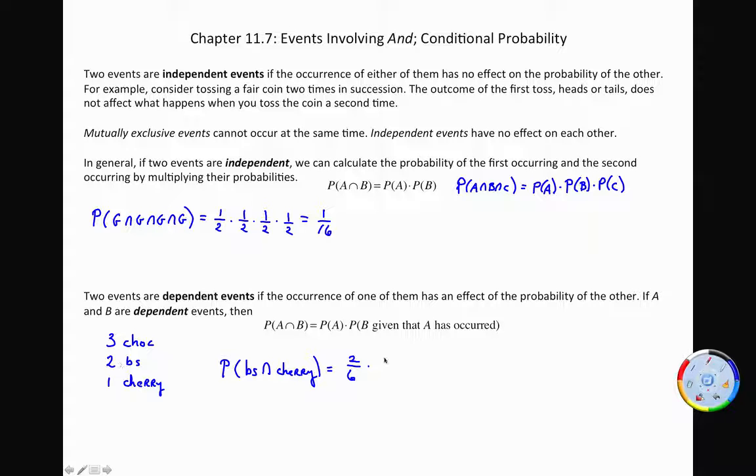So there's still 1 cherry, but now there's only 3, 4, 5 choices to choose from. Or, if we reduce this to 1/3, 1/15.